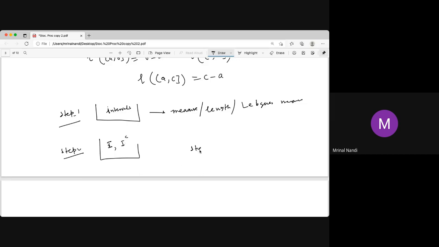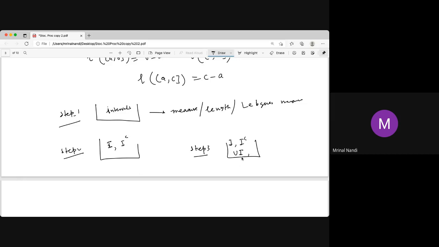In step 3 we put in all I and I complement and all unions of such sets, countably many I's. This union of countably many I's or their complements need not be an interval or a complement of an interval, so it is not in step 2. Now we can easily define the measure on that by countable additivity.